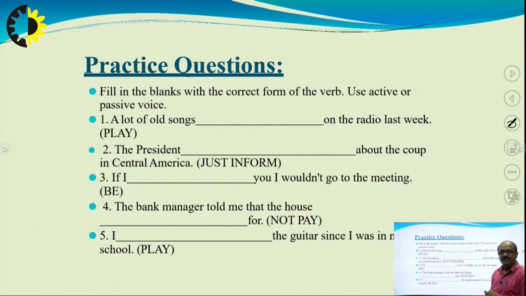Let me read the sentences. A lot of old songs dash on the radio last week. Option given: play. The president dash about the coup in Central America. Option given: inform. If I dash you, I would go to the meeting. The bank manager told me that the house dash for. Option: not pay. I dash the guitar since I was in nursery school. Option: play.